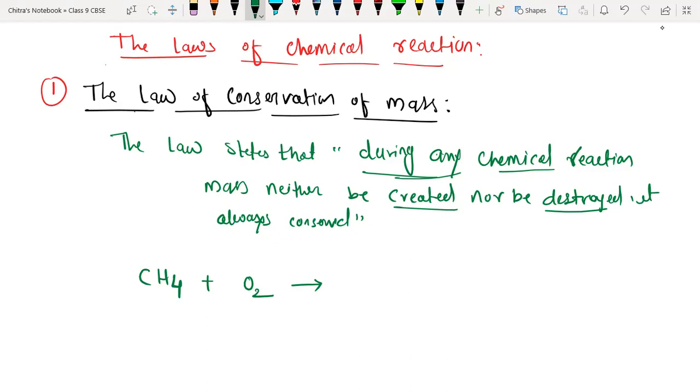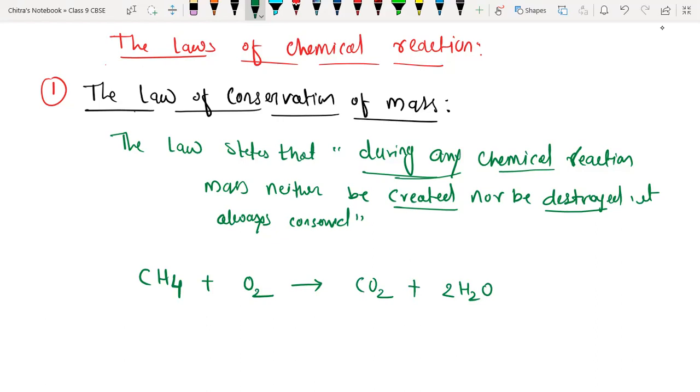First, let me write the chemical reaction, then we will discuss that also. So here we have methane. We are burning methane in the presence of excess air. It gives carbon dioxide, as carbon gets oxidized, and hydrogen also gets oxidized to form H2O. Here we have 4 hydrogens, so I'm writing 2 H2O.